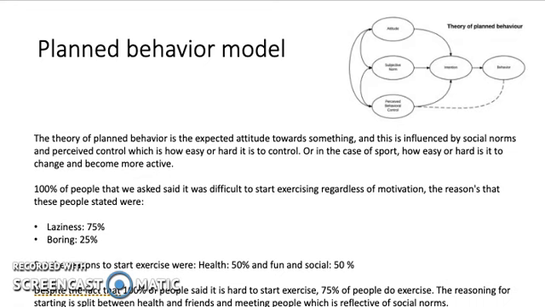Many of the people we asked in the questionnaire said that they wanted to start exercise, but it was a 50-50 split between negative attitudes and positive attitudes towards exercising. 100% of the people that we asked said it was difficult to start exercising, regardless of motivation. The reasons that these people stated were laziness, 75% said it was laziness, and 25% said that sport was boring.